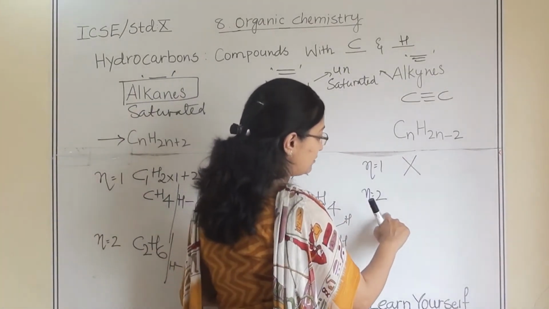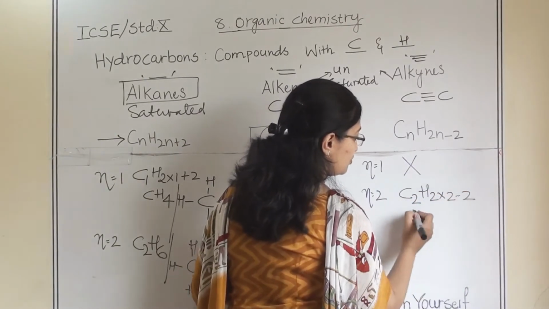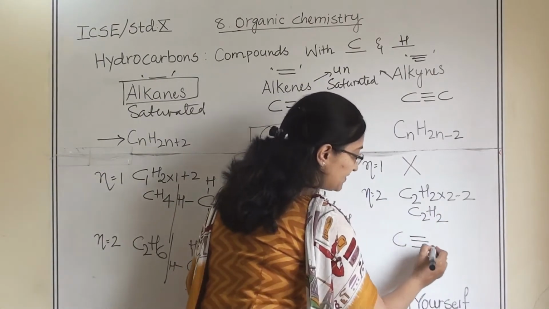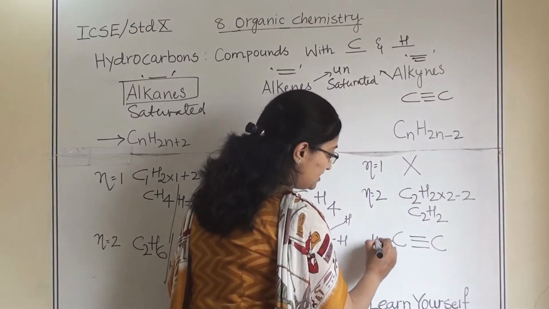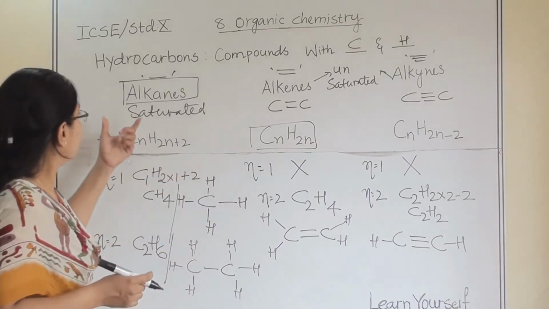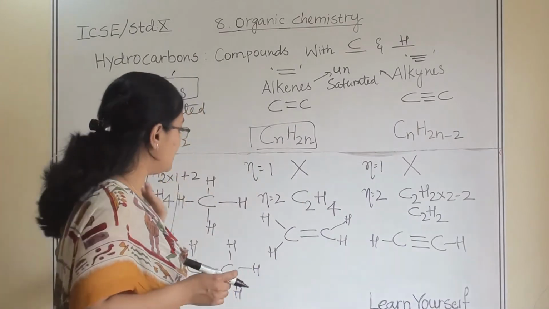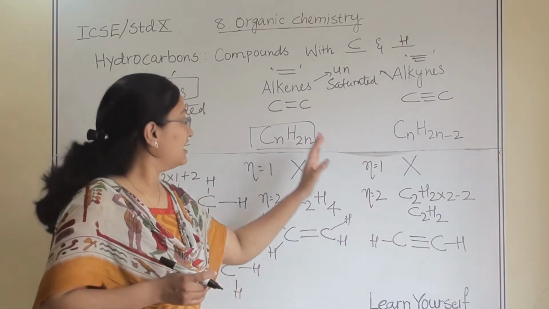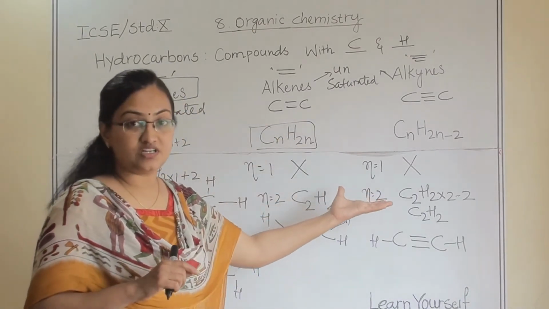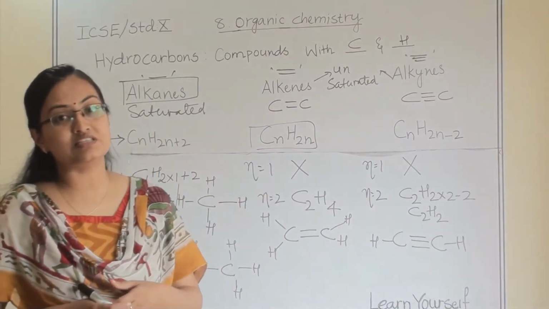When we take n equals 2, we get C2H2, from CnH2n-2. So it will be C2H2. And how are we going to write the structure? Carbon-carbon triple bond and one hydrogen with each carbon atom. These are alkanes, these are alkenes, and these are alkynes, and these are the members of that series. What you have to remember is the saturated and unsaturated hydrocarbons, their homologous formulas, and a simple structure of these.